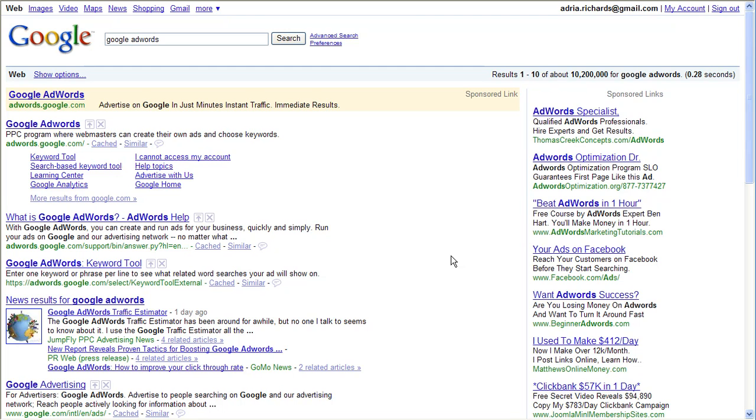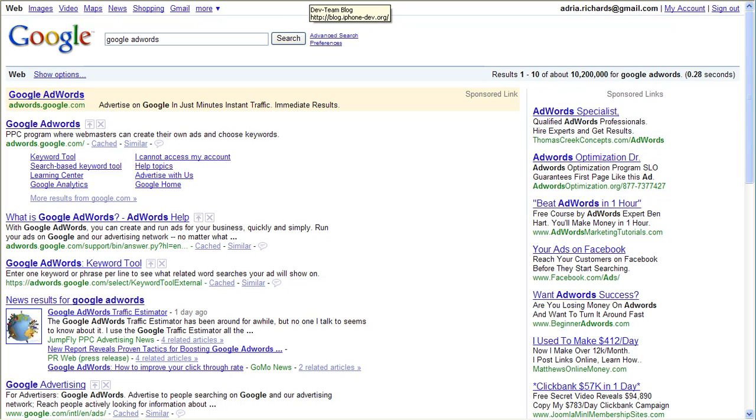Google AdWords is what people pay for to get listed up above in the sponsored links of Google and on the right side. Google AdSense is when you pull these links into your website and then you get paid when people click on them. So I'm going to show you a very horrible example of someone abusing Google AdSense, the one where people get paid for it.